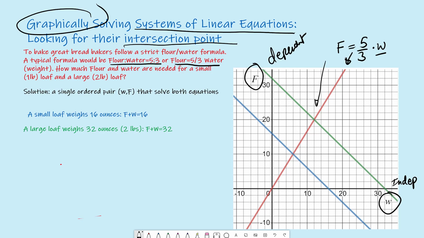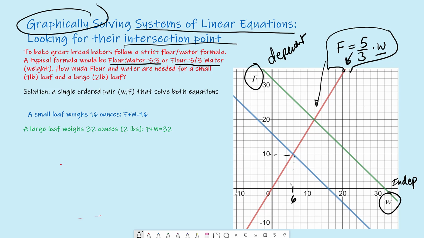And if we're looking at 6 ounces of water, well, 6 ounces of water will correspond with 10 ounces of flour. So this red graph here follows the equation for the ratio of water to flour, where we've written it as a function.